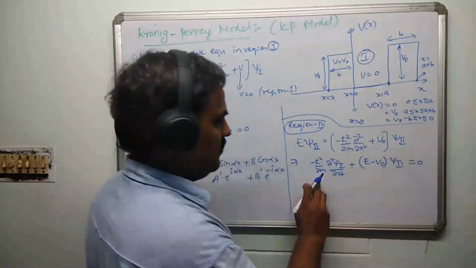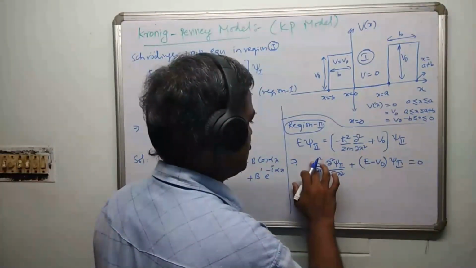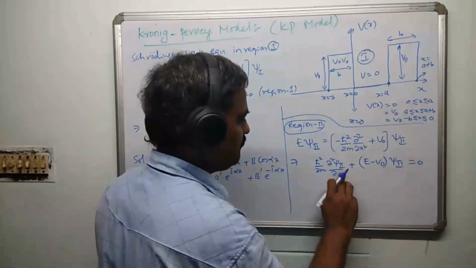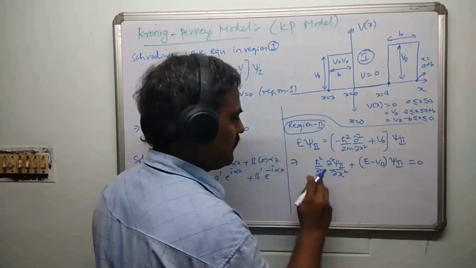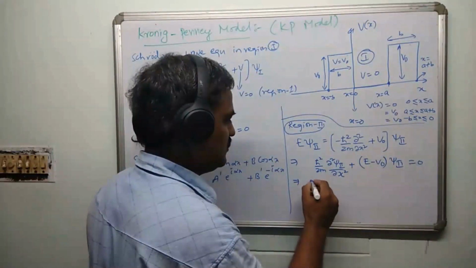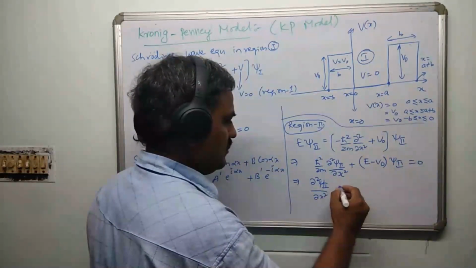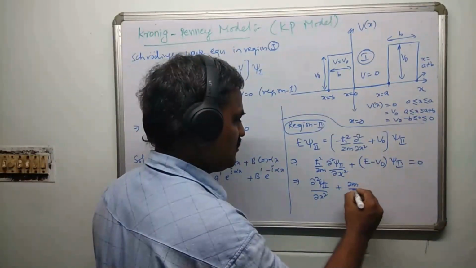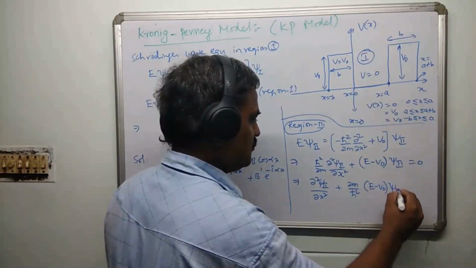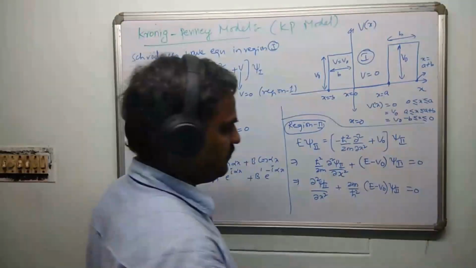Or, sorry, this is going to be positive and I have taken it to the other side, so it becomes plus h cross square. Or if you multiply by 2m by h cross square, this goes to the other side: dou square psi 2 by dou x square plus 2m by h cross square into (E minus V naught) times psi 2 is equal to 0. Here, a small manipulation.